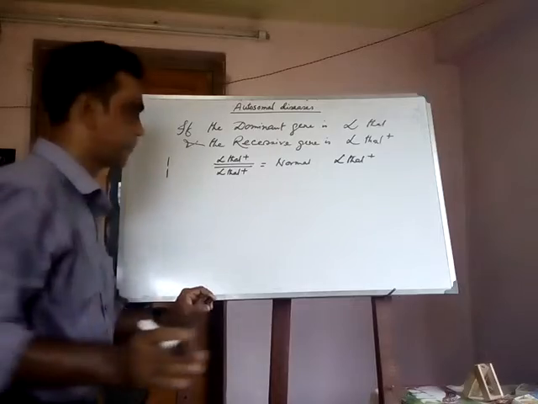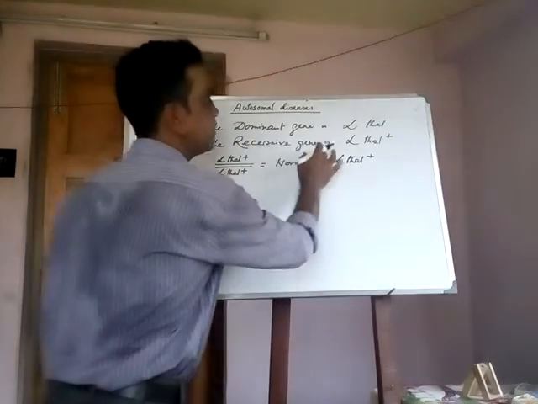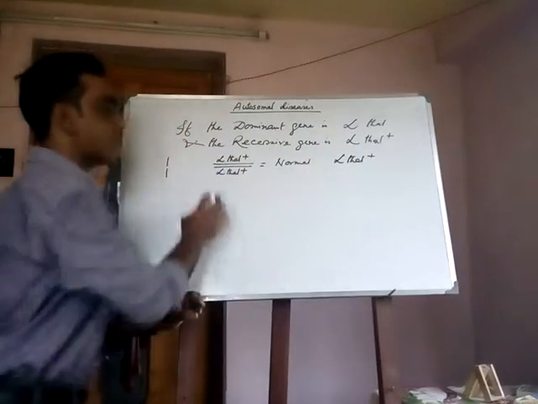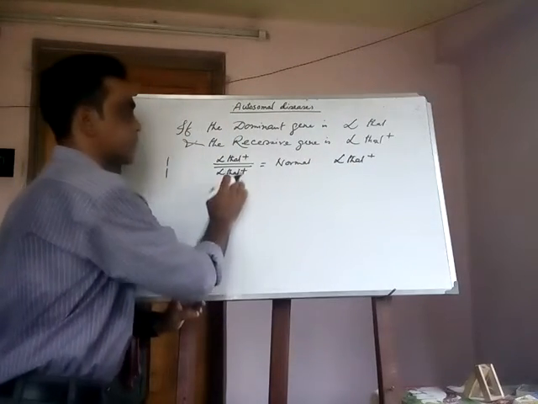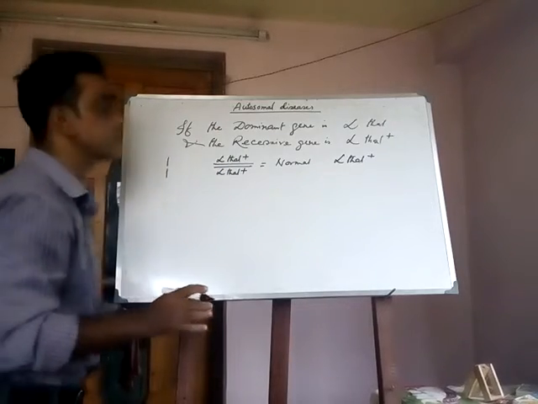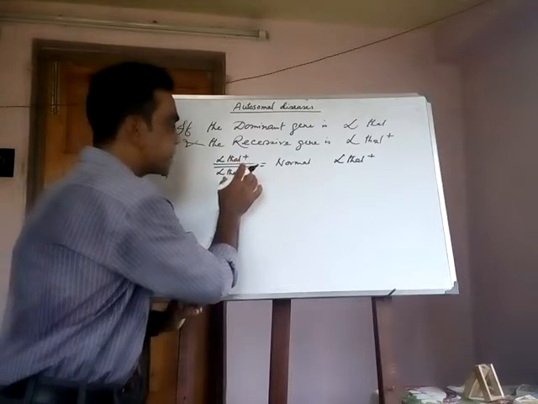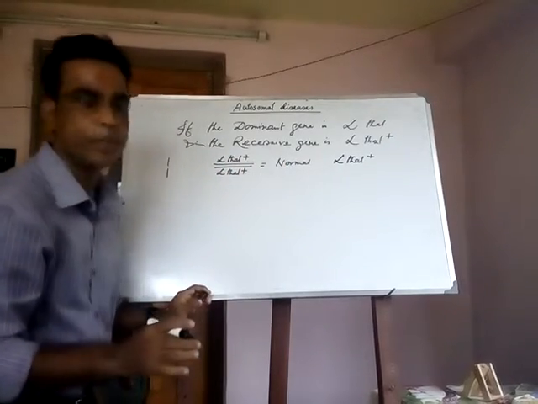I repeat, alpha thal plus is a recessive gene, and alpha thal plus is the other recessive gene found in the one set of chromosome 16, that is homologous chromosomes, representing normal human beings.